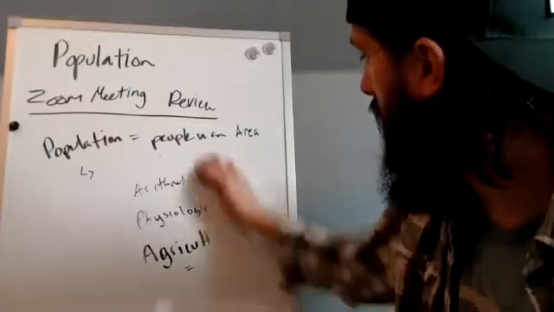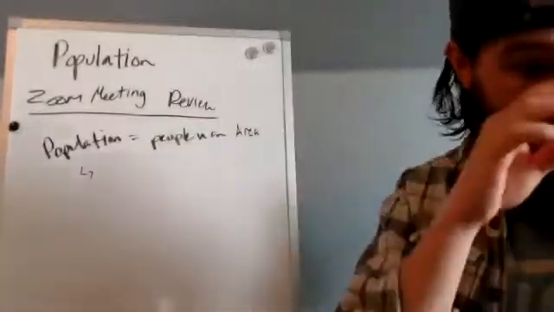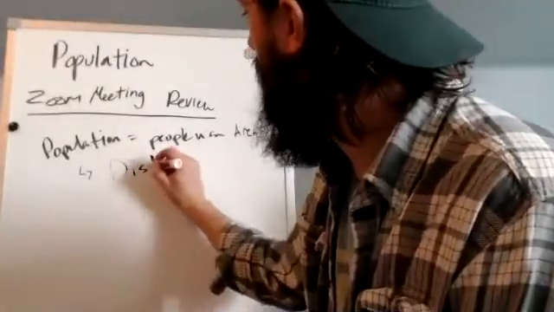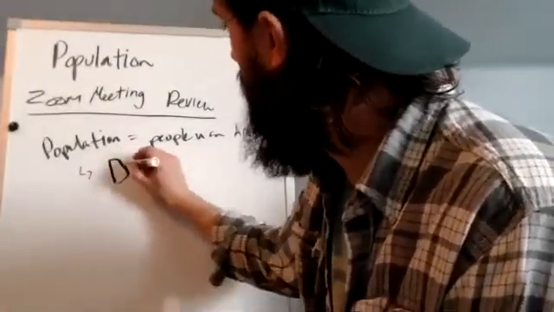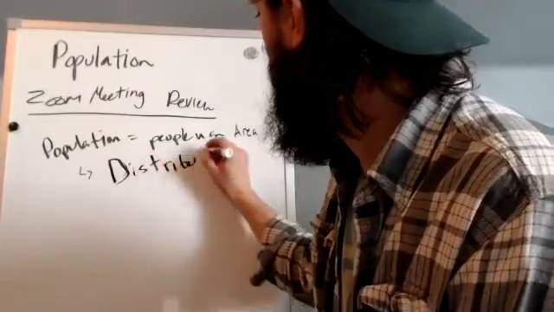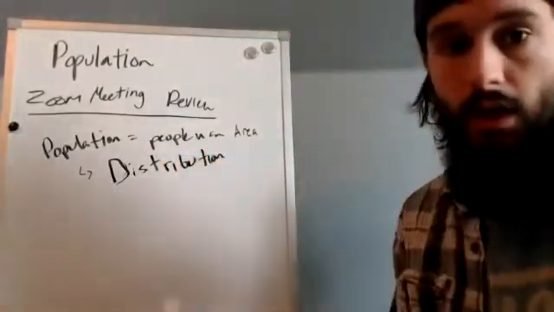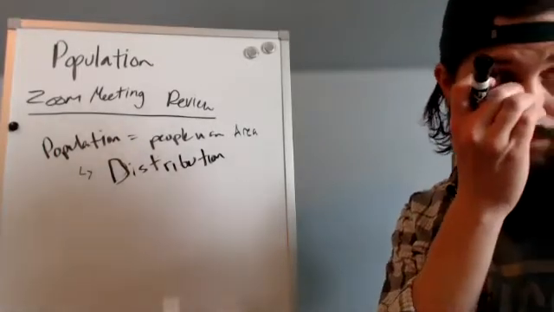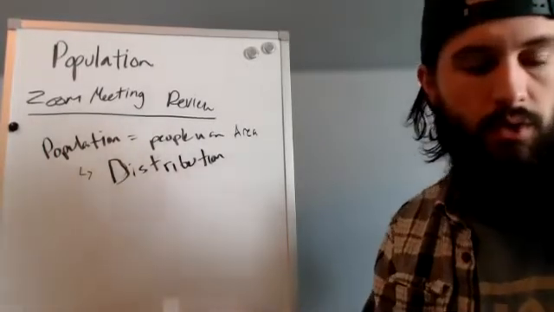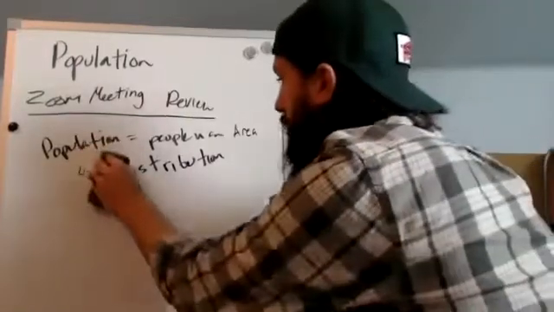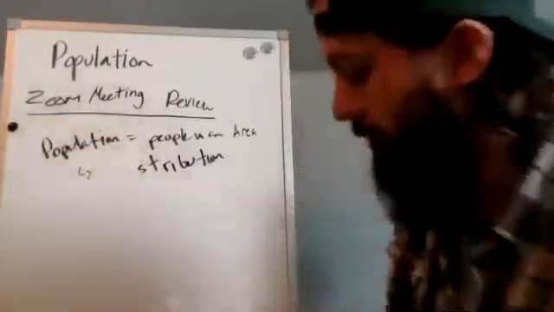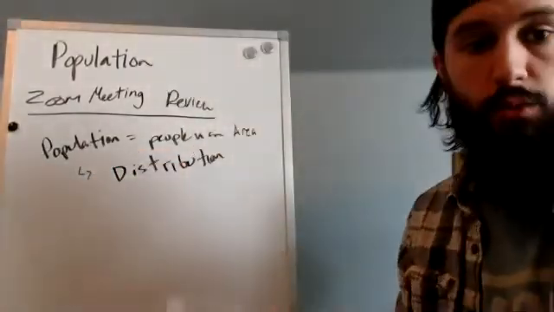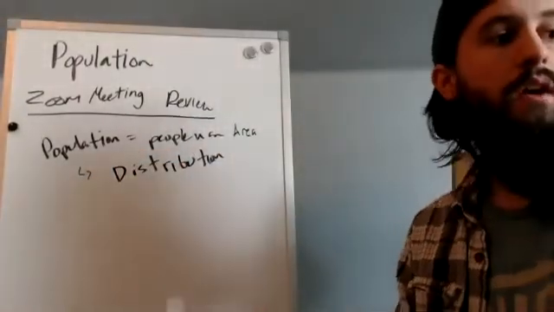Now we're going to flip it, and I'm going to erase all this, and we're going to go into distribution. And remember, this one is where we got into like the major distribution. And distribution is really important because it basically tells us where in the world people are, and people are super important to this class. If you haven't figured it out, this is AP Human Geography. So distribution, okay?